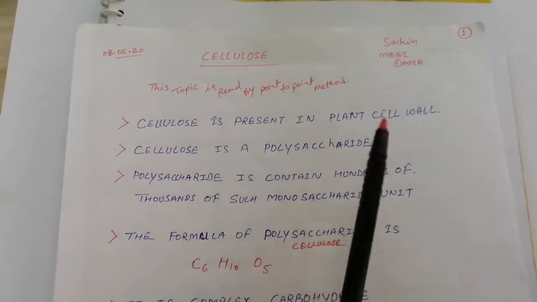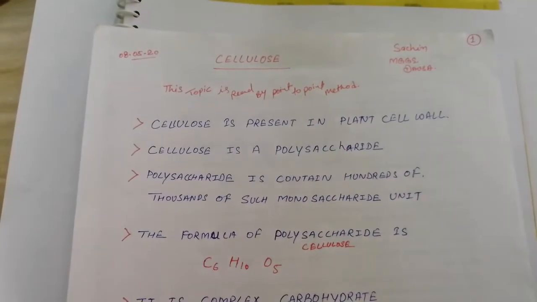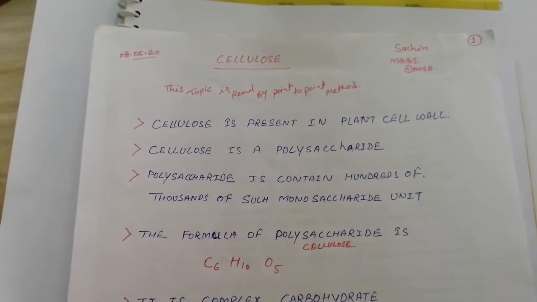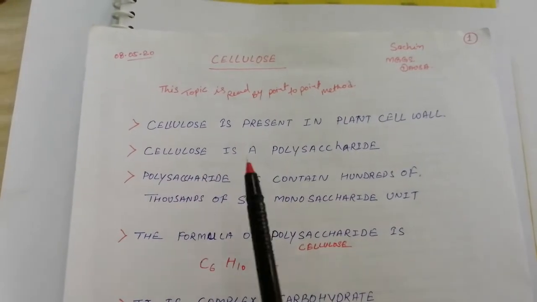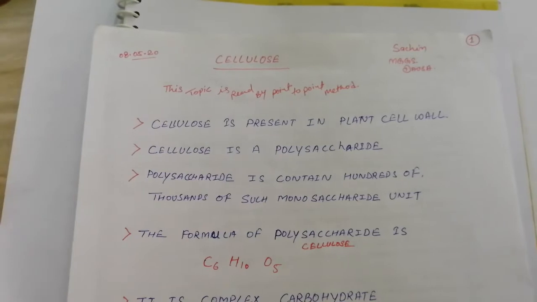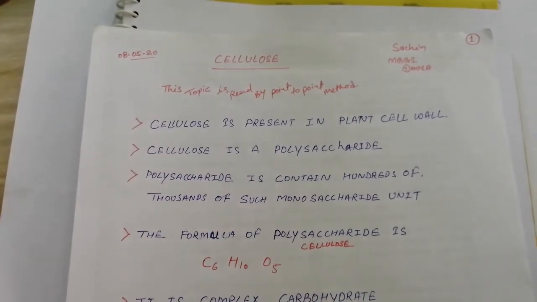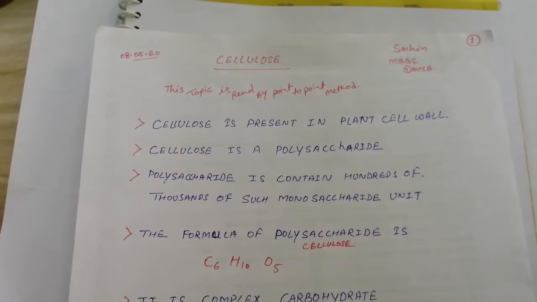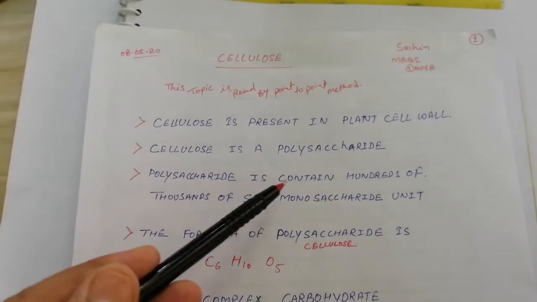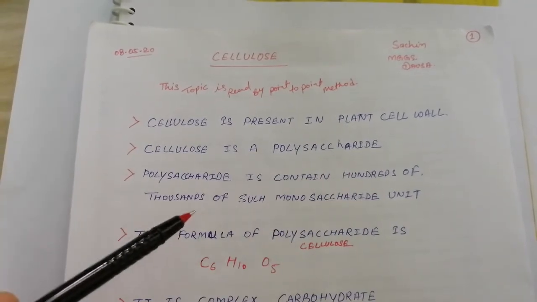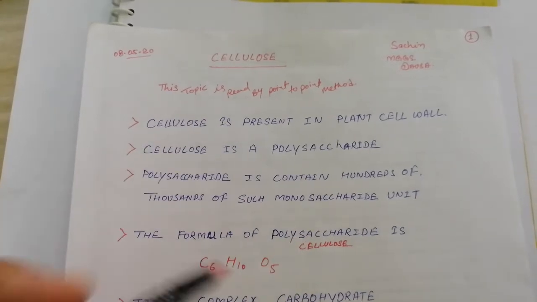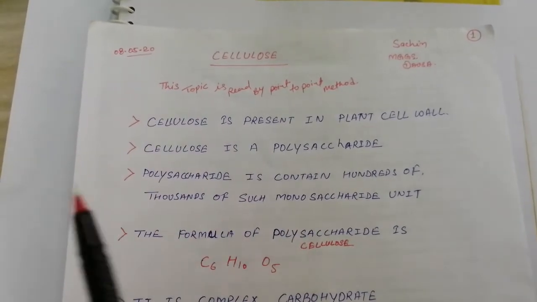Cellulose is present in the plant cell wall. It's the first major line. Where is it present? In the plant cell wall. Cellulose is a polysaccharide. We have learned in the previous class what a polysaccharide is. A polysaccharide contains hundreds of thousands of monosaccharide units. It is a collection of monosaccharide units.